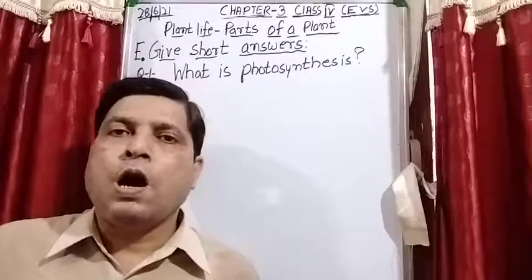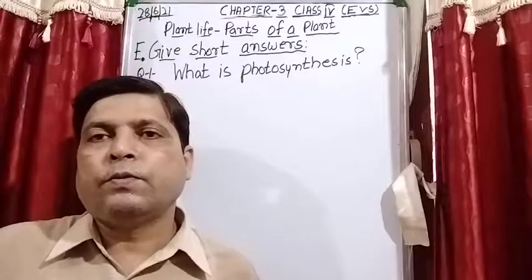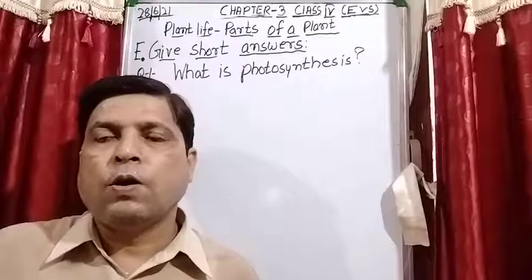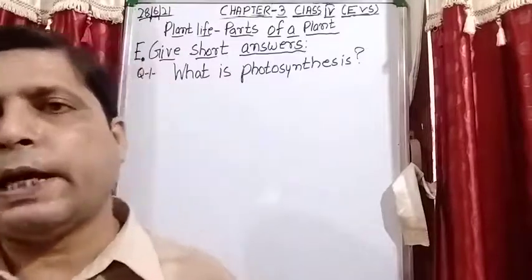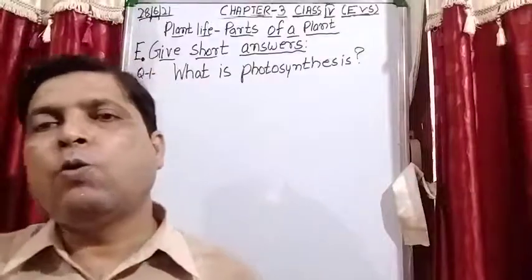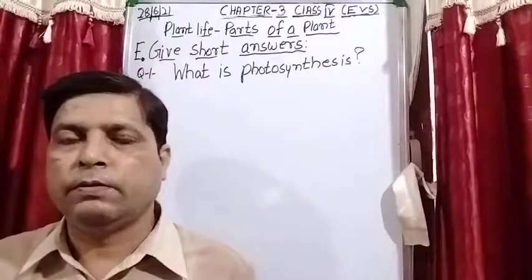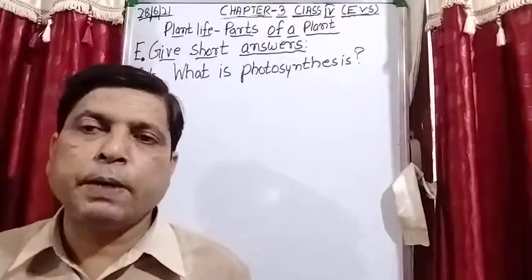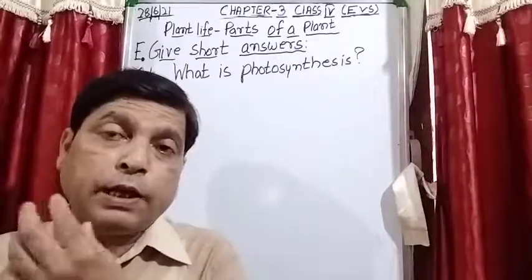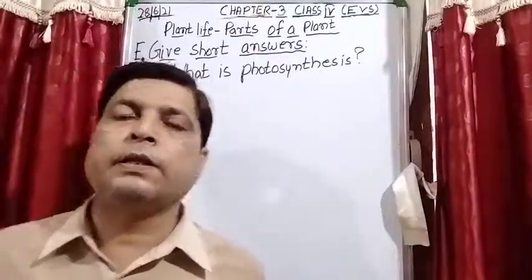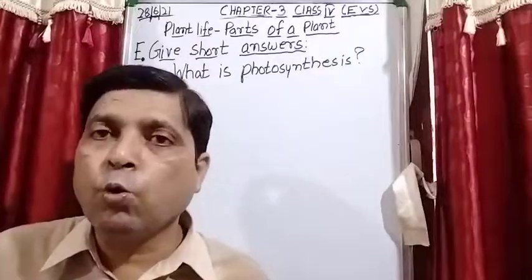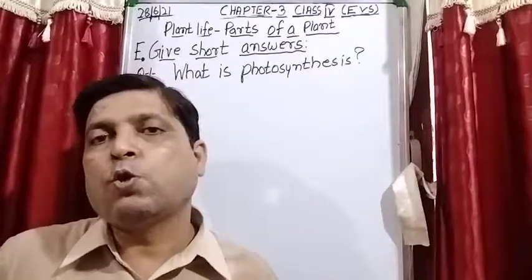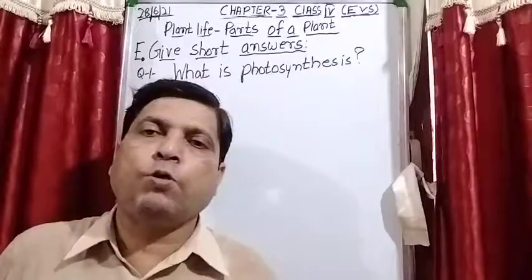Now, how we get water and how we get carbon dioxide, that we have discussed. Now a green pigment which is present on the surface of the leaf, that is known as chlorophyll. So what is the function of this chlorophyll?